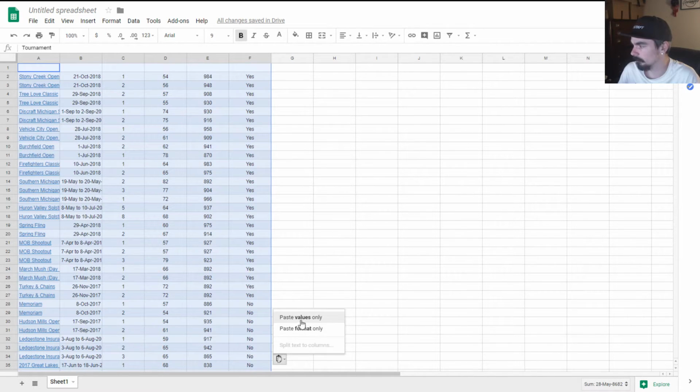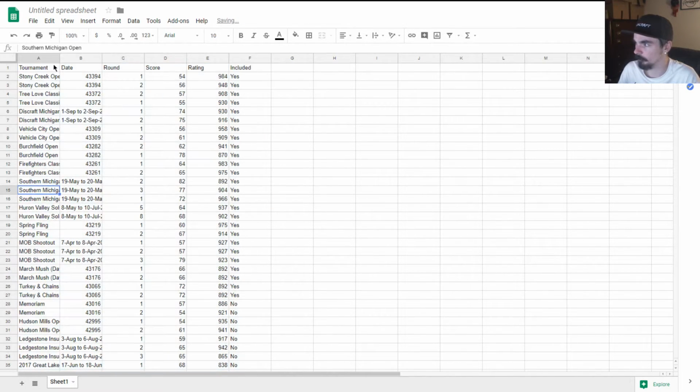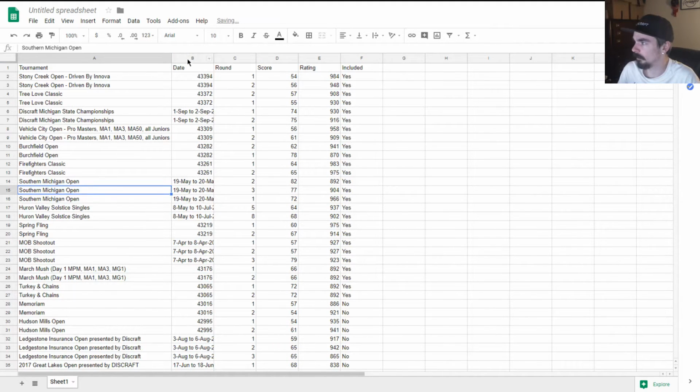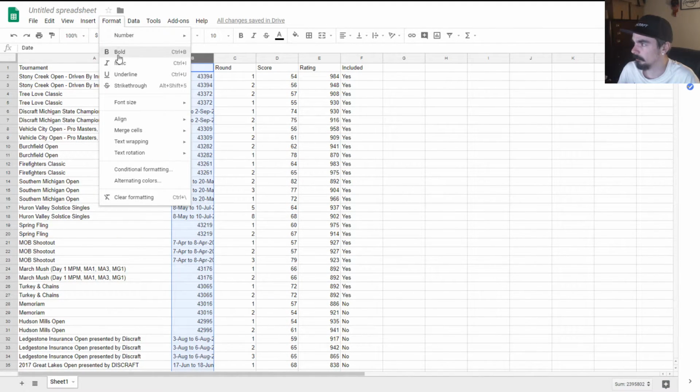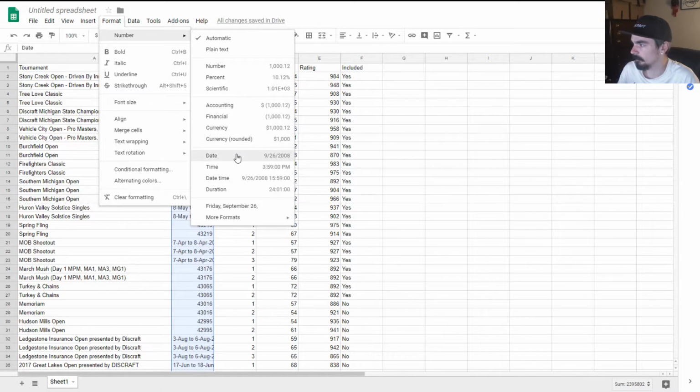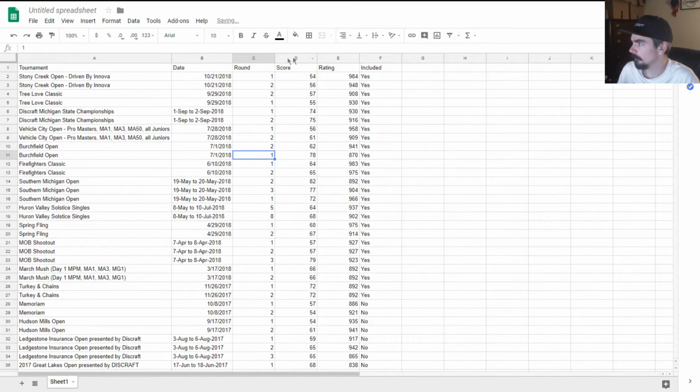We are going to be pasting as values so that it gets rid of the hyperlinks. But we want to make sure that we format column B to be a date. Now, the other annoying thing that we unfortunately have to do is that tournaments that are over a weekend, so this says September 1st to September 2nd, we need to change these to actual dates because the charts, at least in Google Sheets, will not recognize this as a range. So we need to change these to actual dates.